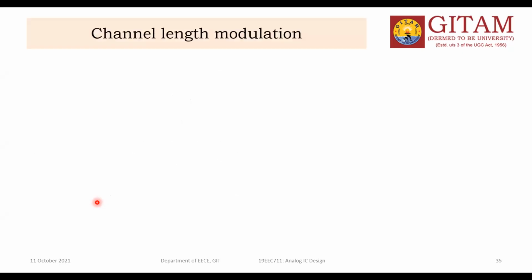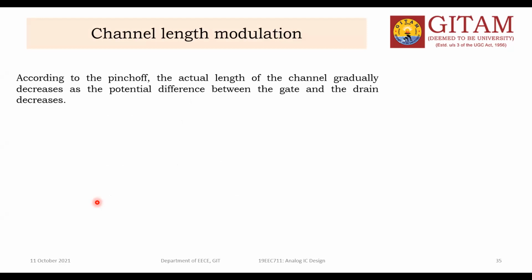The next one is channel length modulation. The concept is very clear: whenever the drain potential increases in the saturation region, as you know, the pinch off will occur.